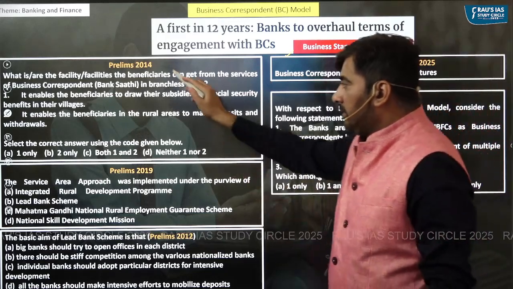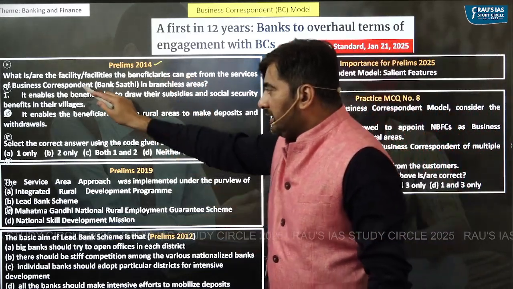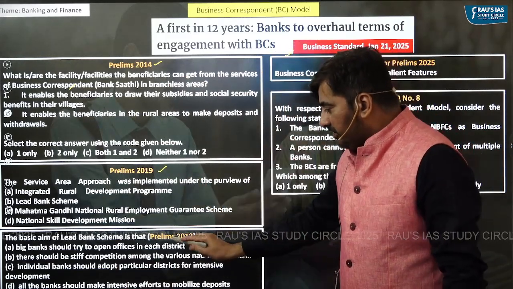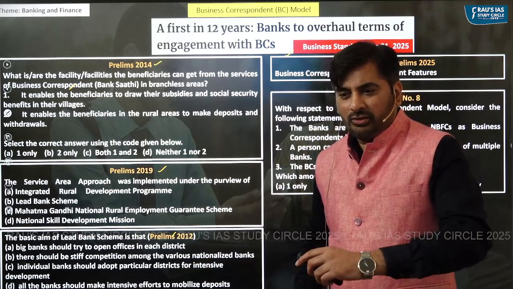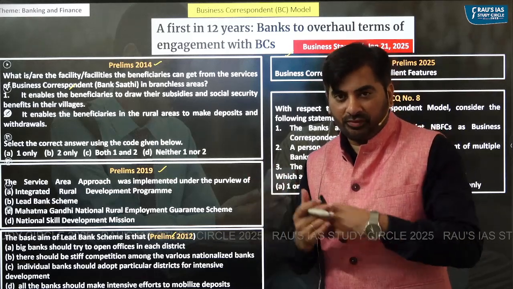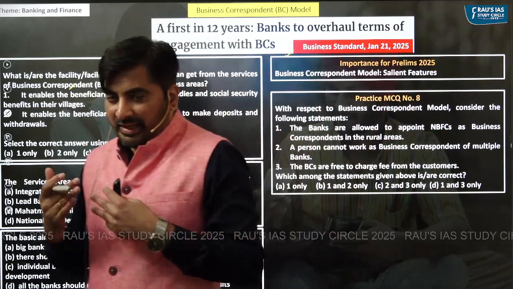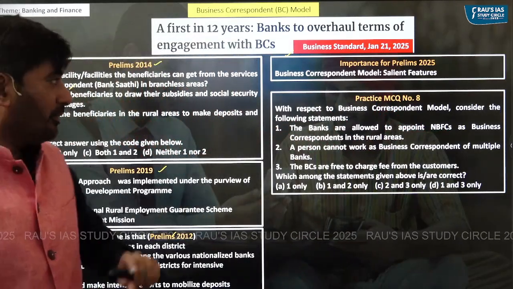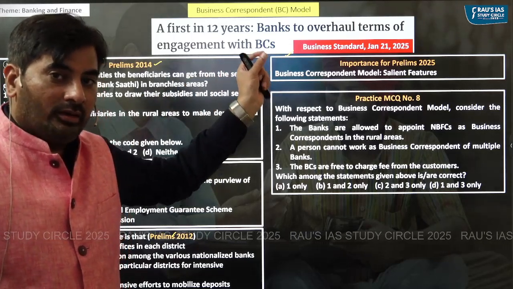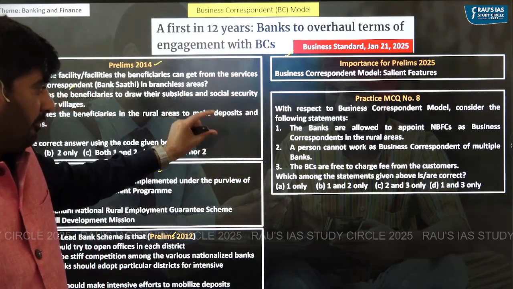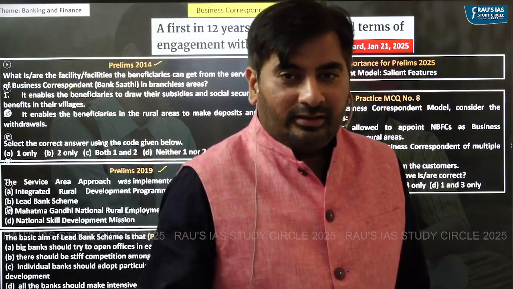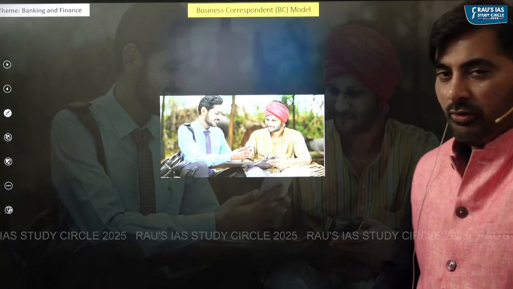Why is it important? Because in prelims 2014, a direct question on business correspondent has already been asked. And as you can see, generally questions which are related to financial inclusion are also asked in UPSC prelims. So based upon the nature of questions asked in previous year prelims, you should know the salient features of business correspondent model. Based upon that, we will take up this prelims question for practice at the end of our discussion. So let's understand what is business correspondent model.